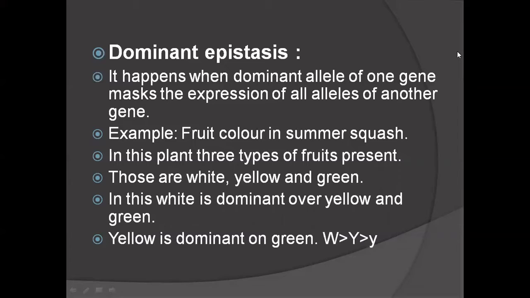So green is recessive to both white and yellow. White is dominant over yellow, yellow is dominant over green, and green is recessive.